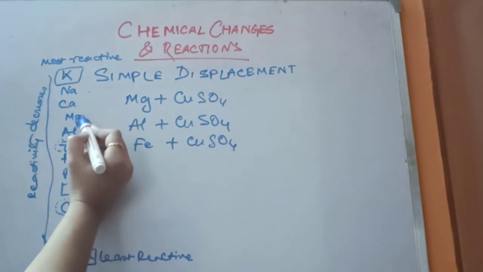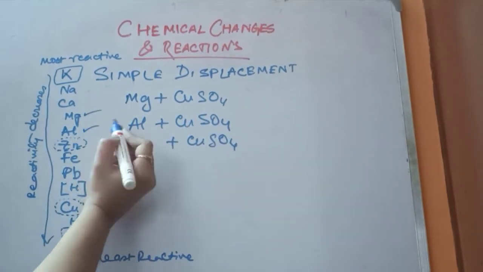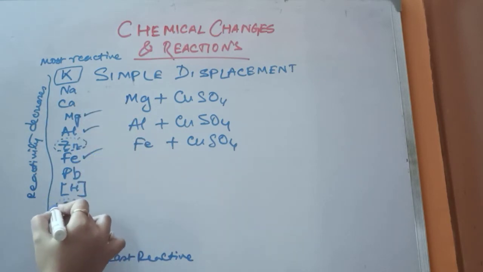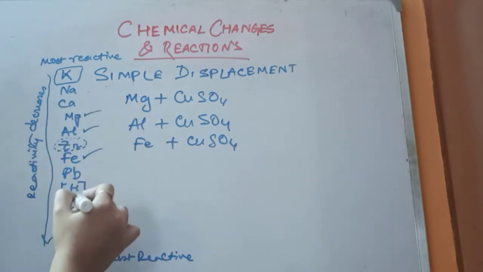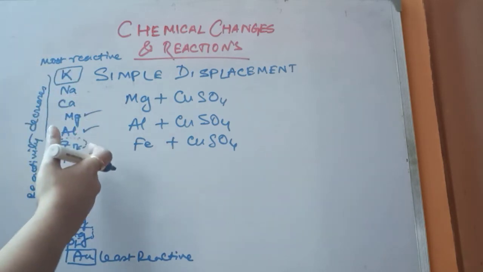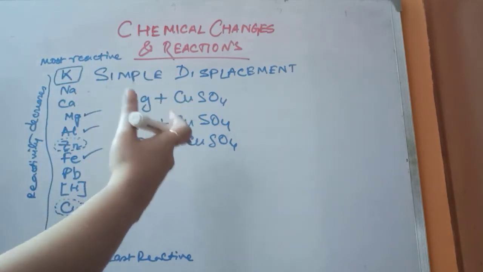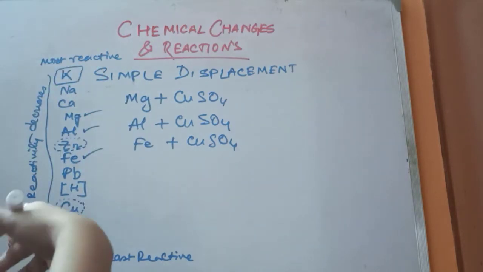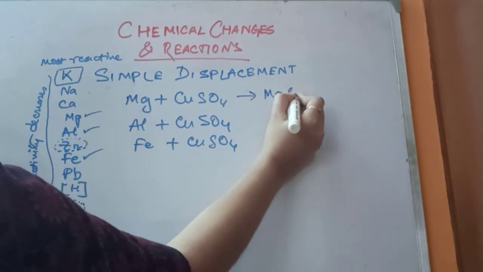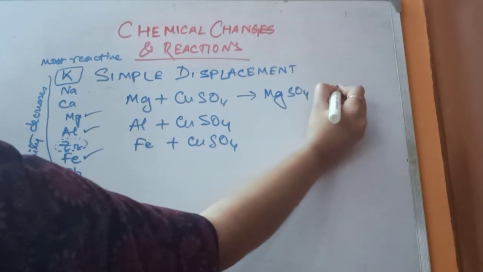See, magnesium, aluminium, iron all have higher positions in the metal activity series as compared to that of copper. So all these three metals can displace copper from copper sulfate and form new salts. Magnesium will displace copper to form magnesium sulfate and copper metal.